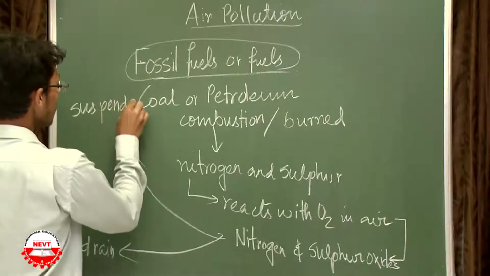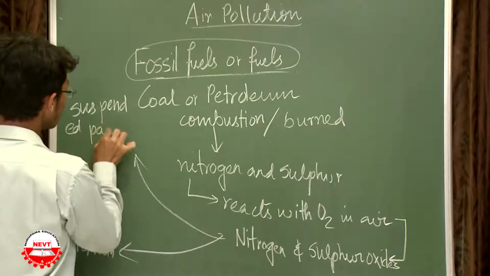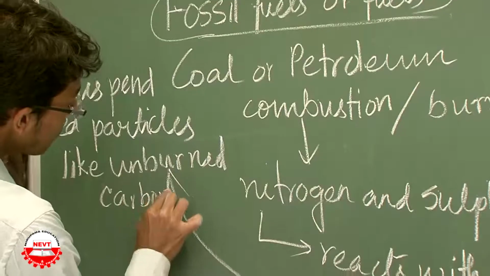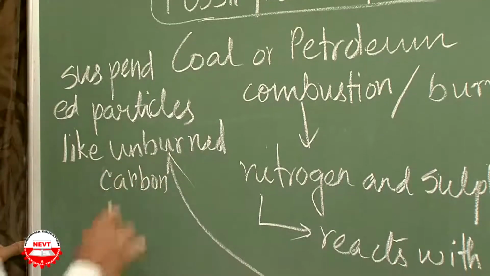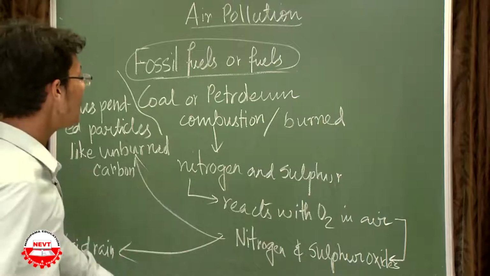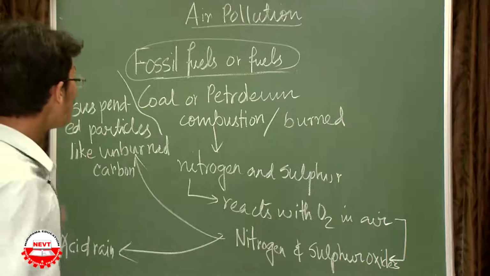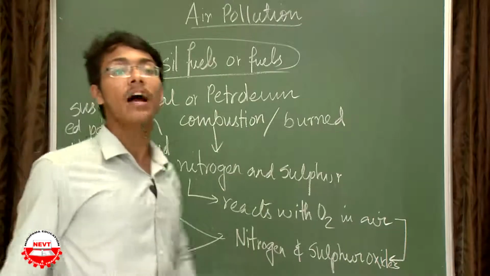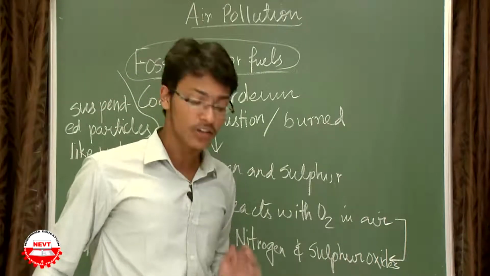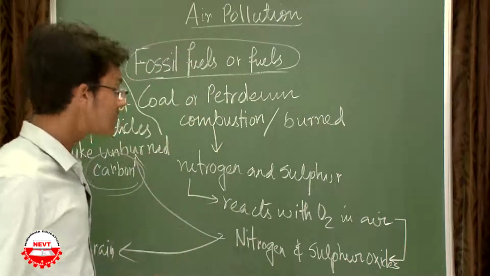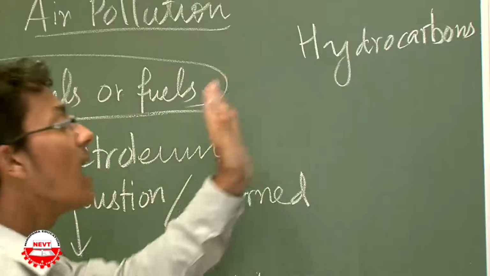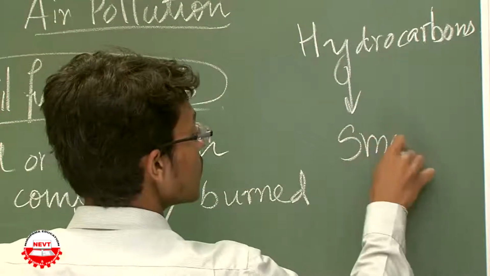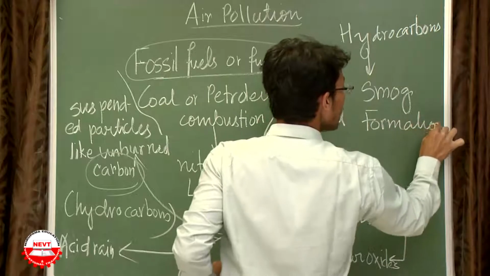And the second way? They cause suspended particles like unburnt carbon. This unburnt carbon from the burning of fossil fuels causes suspension of unburnt carbon particles. The unburnt carbon particles do not mix with the air present in our atmosphere. Instead, what happens? These unburnt carbons, which are also called hydrocarbons, cause smog formation.